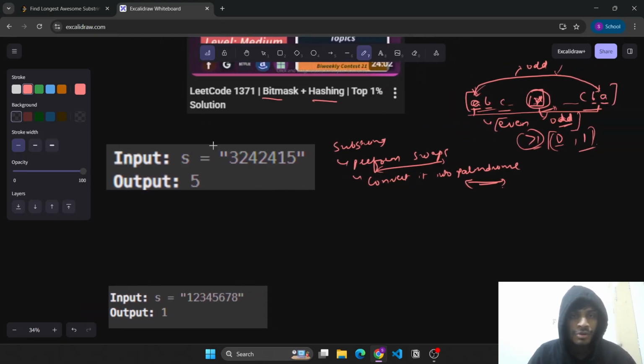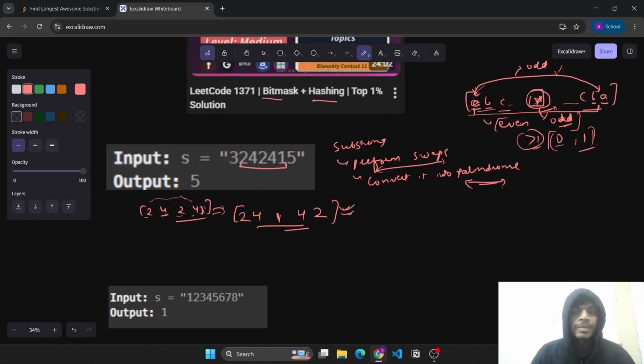So moving on to the given input. If we try to see this substring 2 4 2 4 1 2 4 1, we see that 2 is occurring an even number of times, 4 also occurs an even number of times, and 1 occurs an odd number of times. Since the overall length is odd, all other elements occur an even number of times and only one element occurs an odd number of times. Hence it is possible to convert this into a palindrome. How can we convert it? Since 2 is at the start, we can shift this 2 to the end to make its corresponding pair. 4 is here, and since 4 is already here, we'll make this 1 here, right? So this is a palindrome.